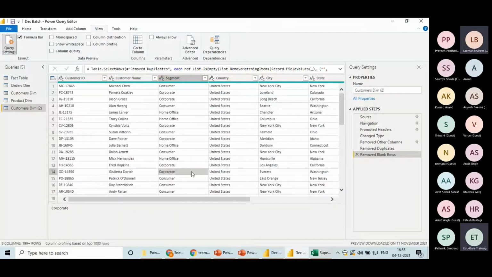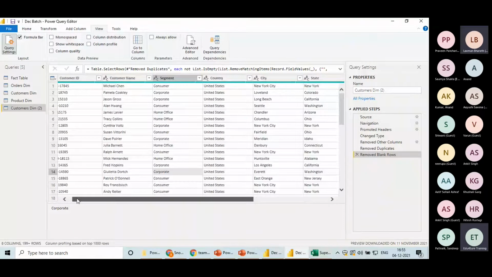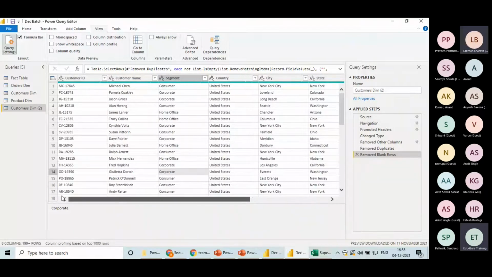If you have like 20-25 columns in your Excel sheet or this data, and you want to go to sales column, what will you do? You'll just drag till last and you will try to find out where is my sales, right? But here we have an option, go to column. When you click on this, it will give you the list of all the columns of the table. Whichever column you select and say, okay, it will take you to that particular column, right?